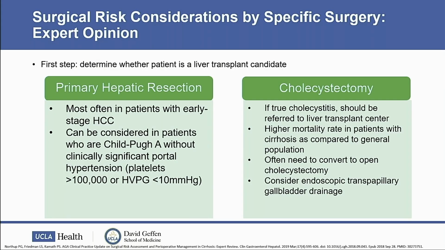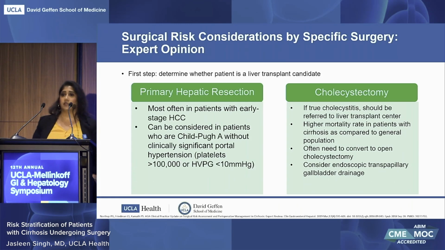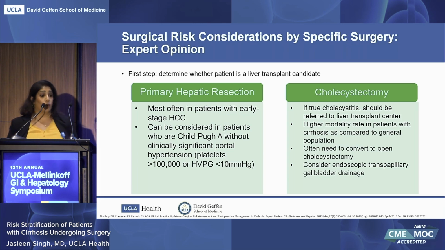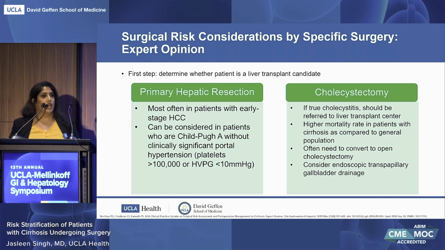There was an AGA article that was published by Northup et al. in 2019 that was based on expert opinion. As I had mentioned, there's a lack of robust data to drive this surgical risk stratification. Therefore, this is based on expert opinion and tied to those retrospective studies that have been done before. So going through, kind of by surgery, what considerations?